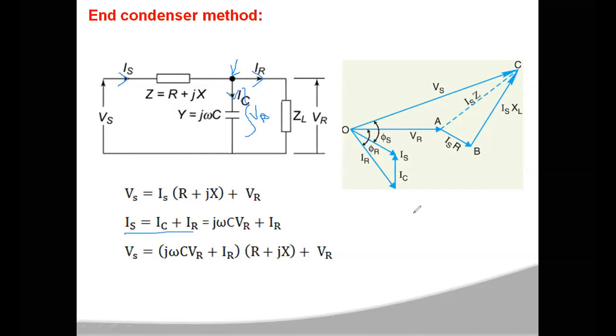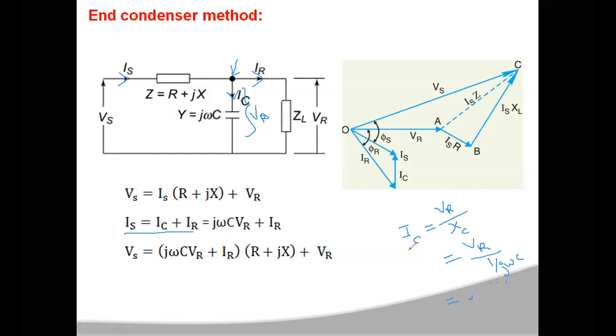Now if you want to calculate the current flowing through this capacitance, Ic is equal to the voltage across the capacitance, which is VR, divided by the reactance of that capacitance. The reactance of the capacitance is 1 by j omega C. So this will become j omega C into VR.